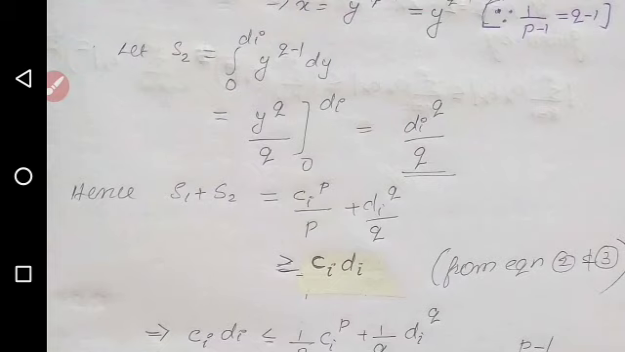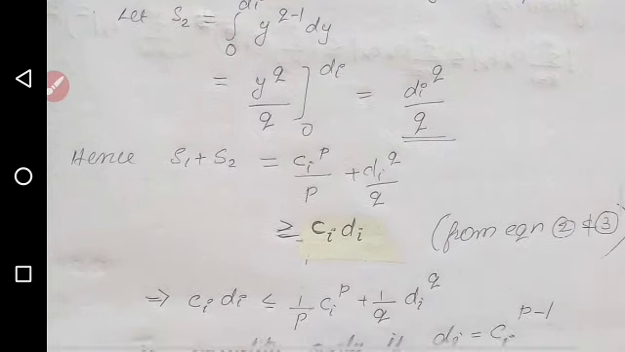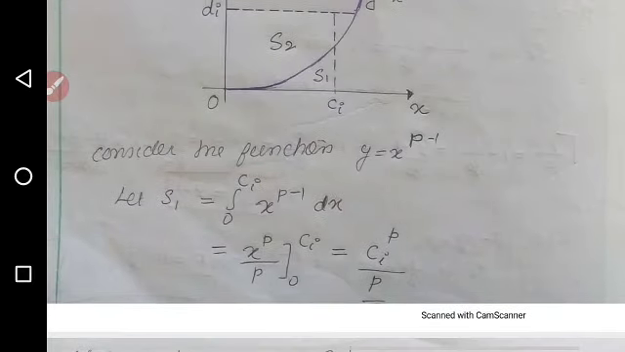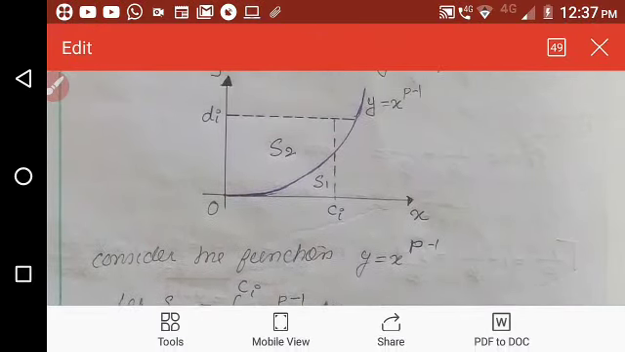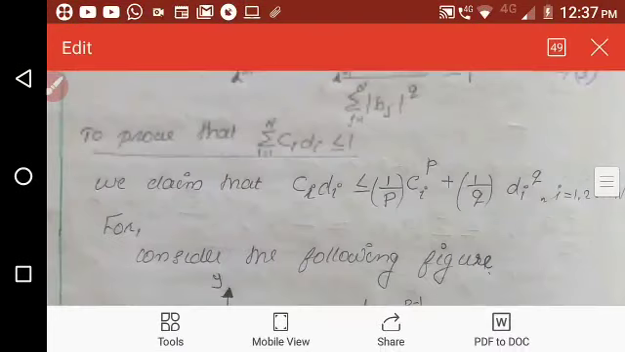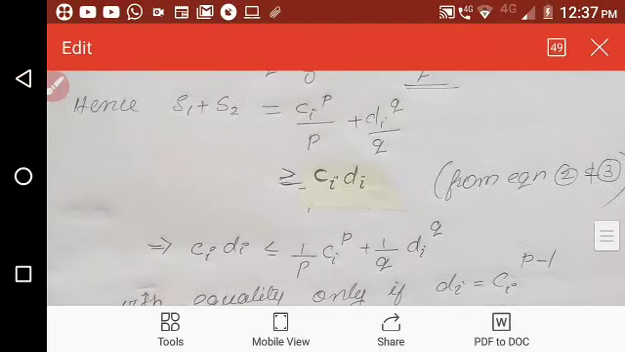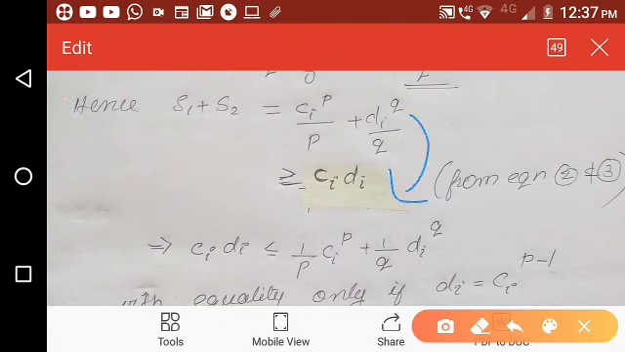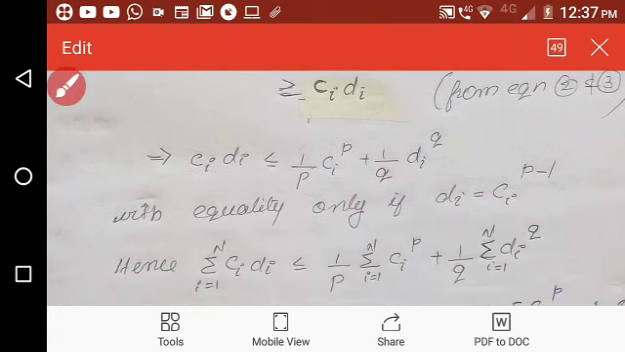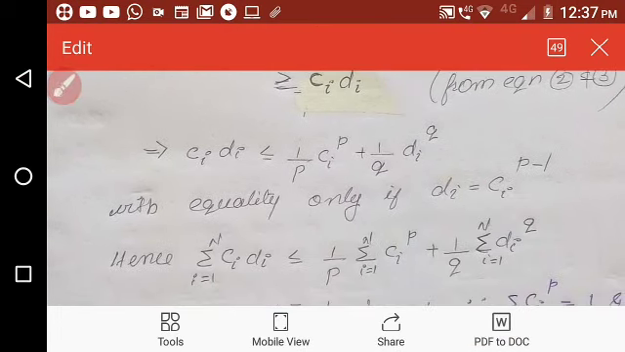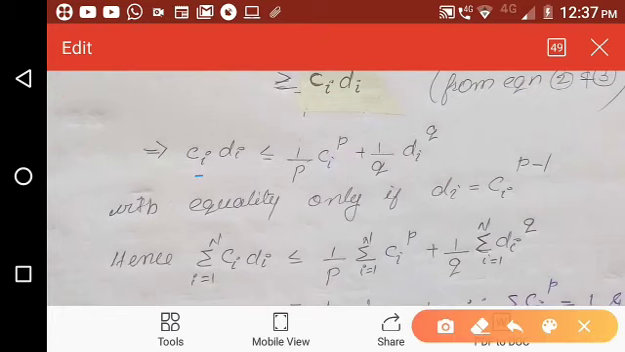Then since we know that ci is a point on the x-axis and di is a point on the y-axis, which implies ci di is less than or equal to 1 by p ci raised to p plus 1 by q di raised to q from here. Okay, with this inequality, the equality holds only if di is equal to ci raised to p minus 1, which is clear by substituting di is equal to ci raised to p minus 1 in this inequality.